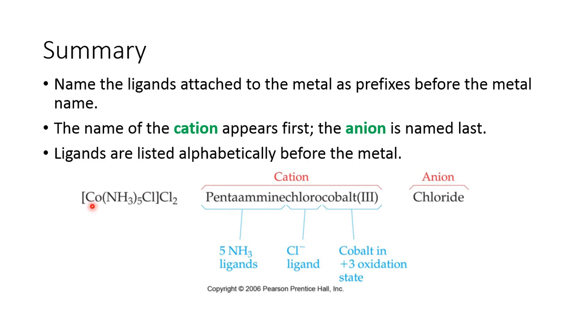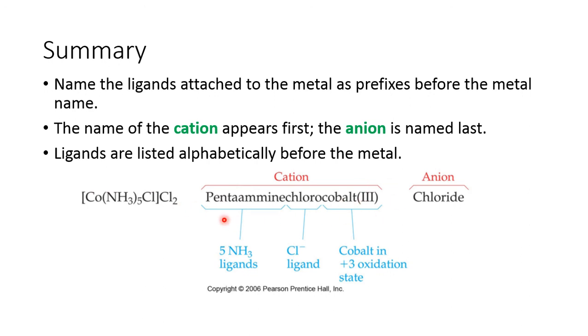Then you have cobalt, and 3 is its oxidation state. In the earlier lectures I have already mentioned how to find out the oxidation state. Using that method you need to find the oxidation state and write it in Roman numerals placed inside the bracket. So pentaamminechlorocobalt(III). This is the name of the cation.